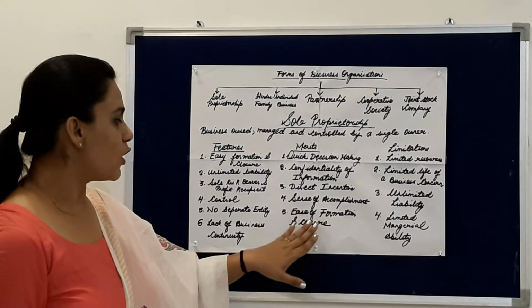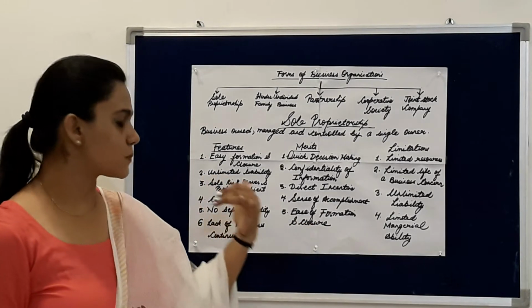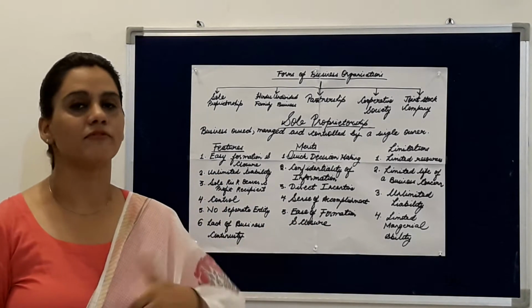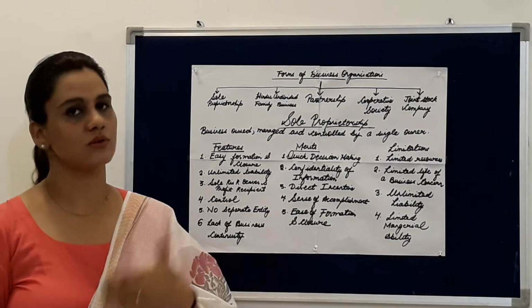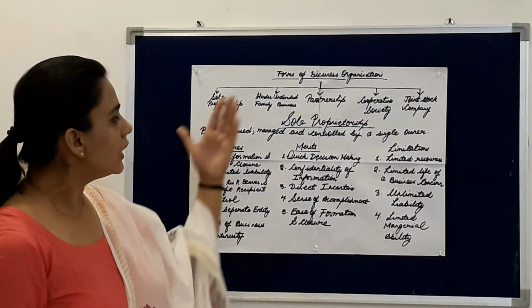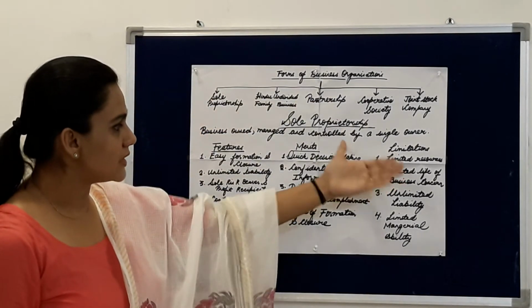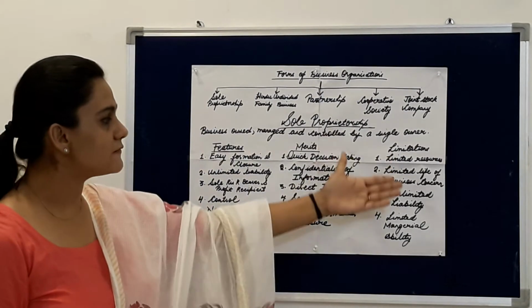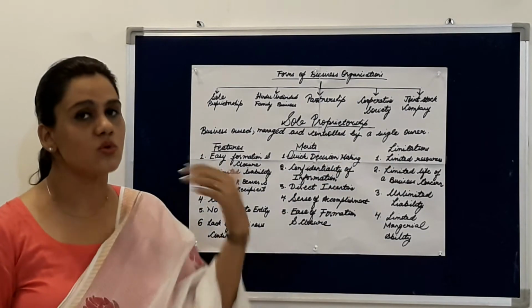Then comes ease of formation and closure, as I have already explained to you, that it is very easy to form whenever you want to, and whenever you want to close, you can close it. These were the merits. Now let us come to the limitations. Limitations, the very first one is limited resources.